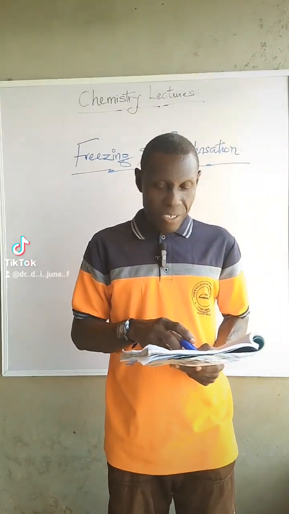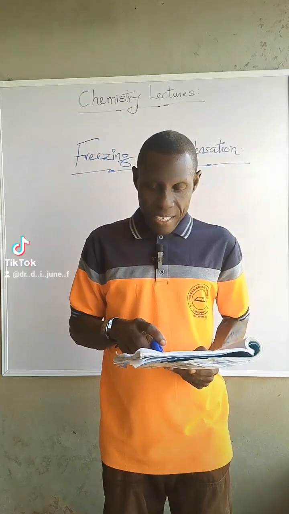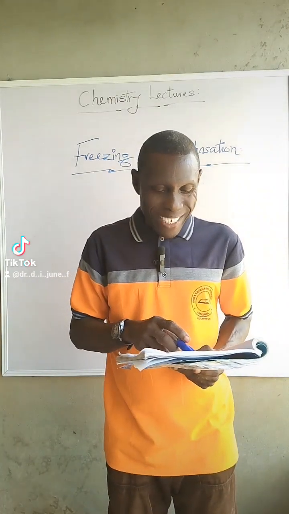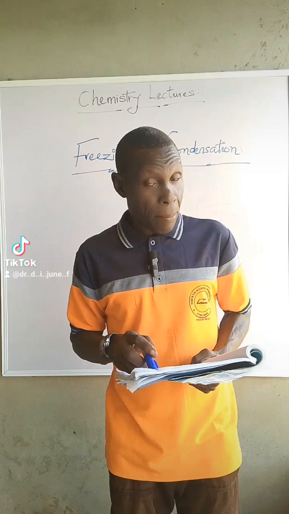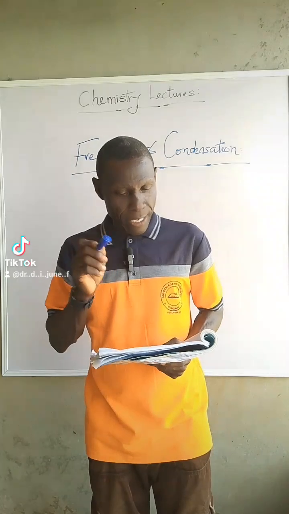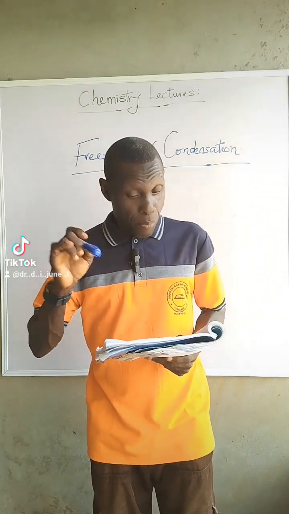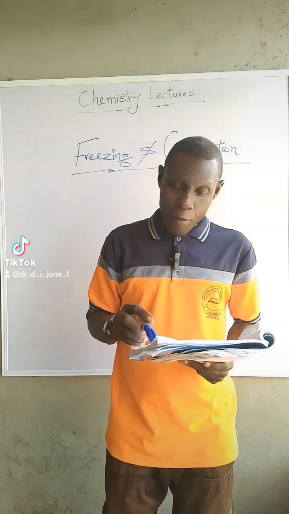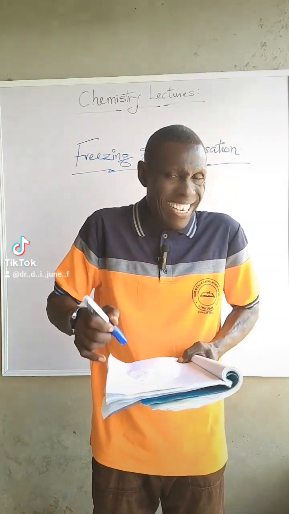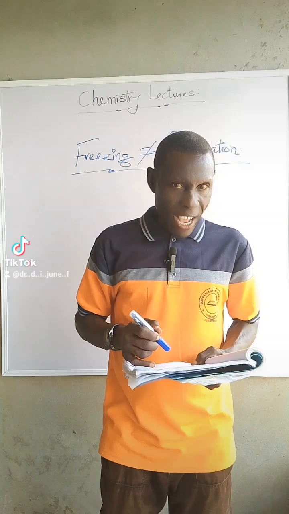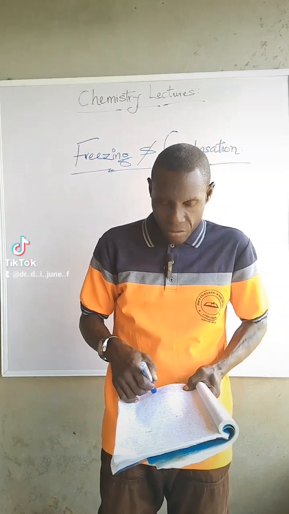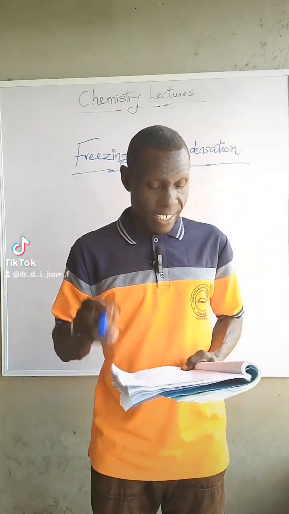Condensation is the process whereby a vapor loses some of its kinetic energy to a cooler body and then changes into the liquid state. I take it again. Condensation is the process whereby a vapor in its gaseous state loses some of its kinetic energy. And as it loses kinetic energy, what happens? It comes down to a liquid state.